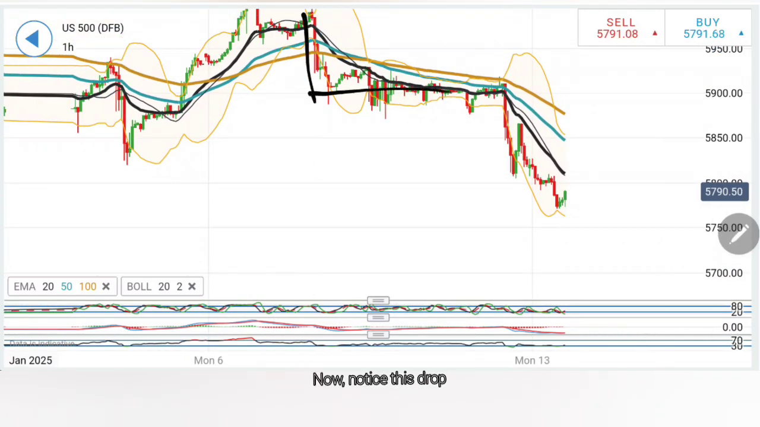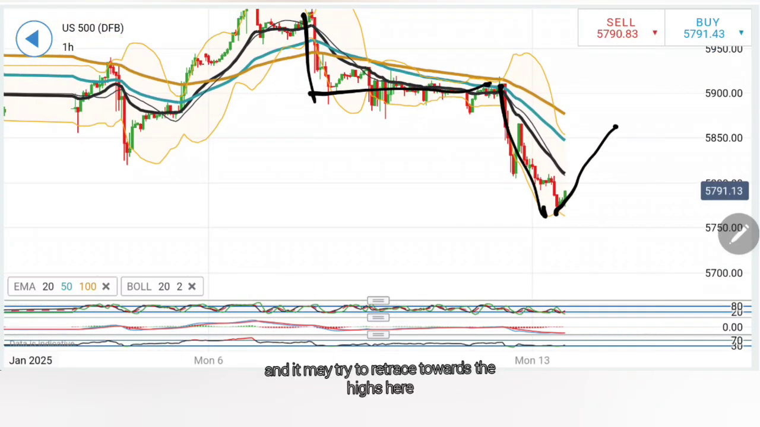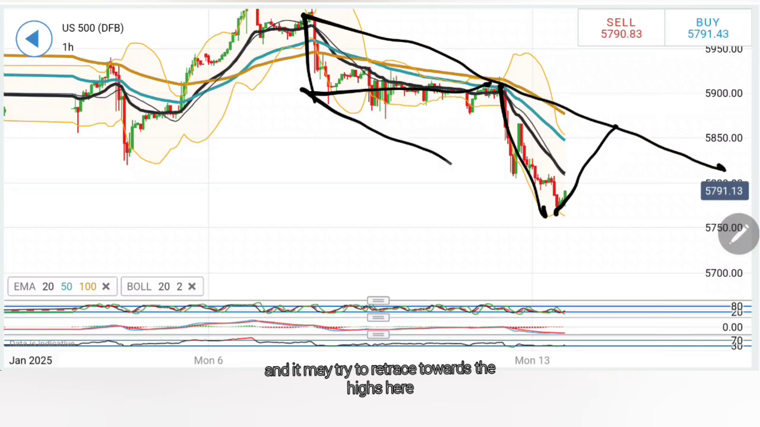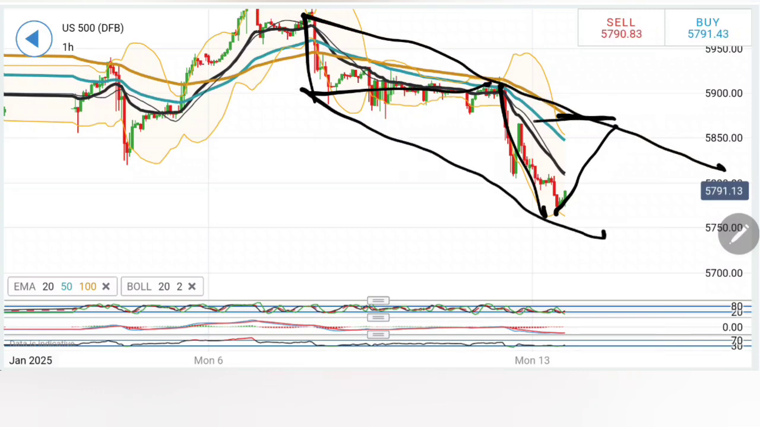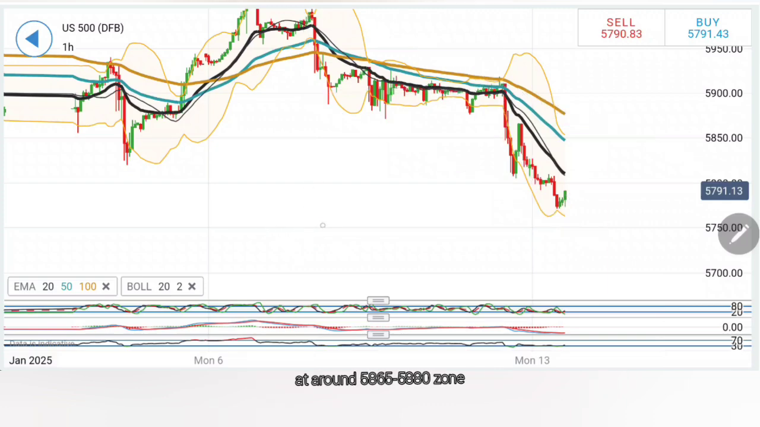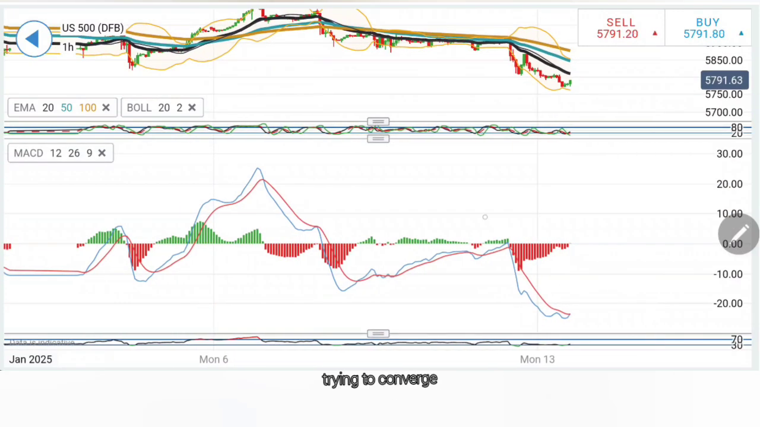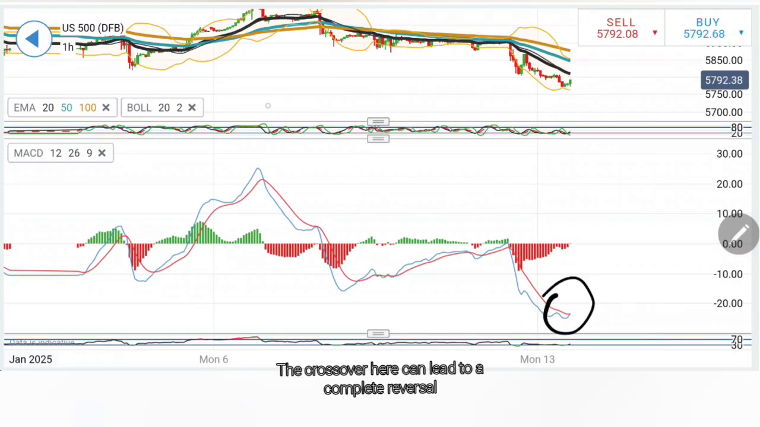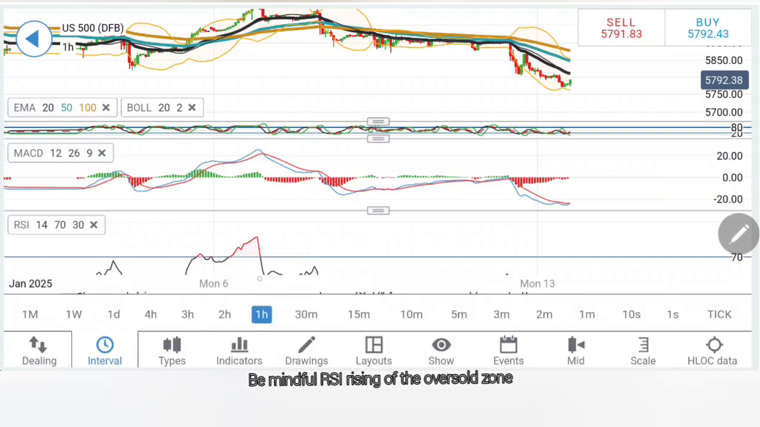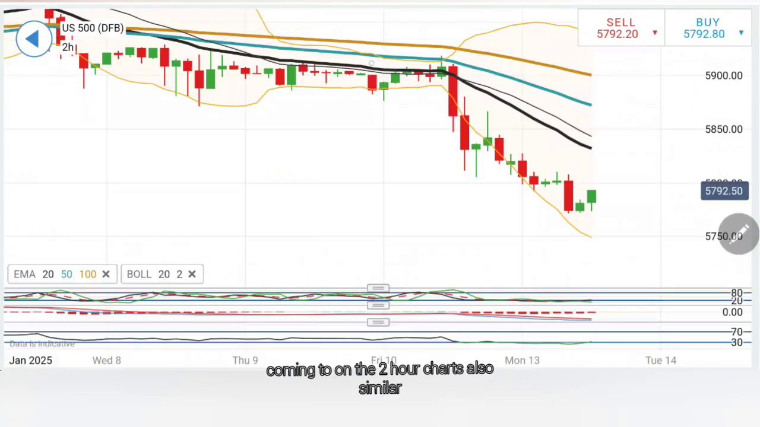Now notice this drop, sideways movement drop, and it may try to retrace towards the highs here. Where are the highs for this channel? The highs for this channel are limited at around the 5865, 5880 zone, the next resistance zone. Let's have a further look. Stochastic rising. MACD is extremely bearish now, trying to converge. The crossover here can lead to a complete reversal. Be mindful. RSI rising off the oversold zone.